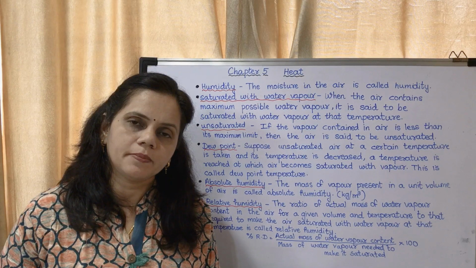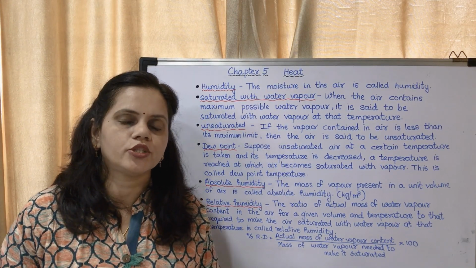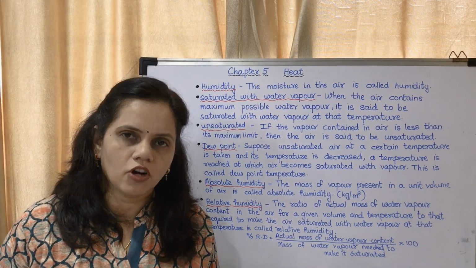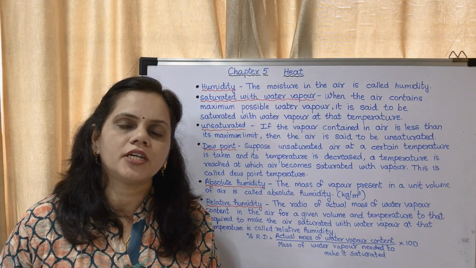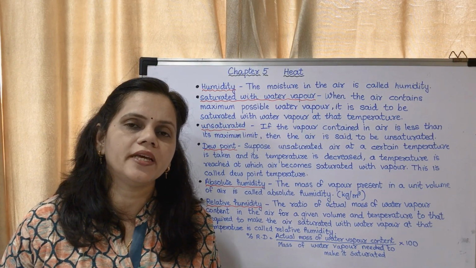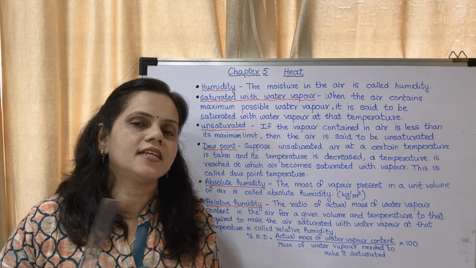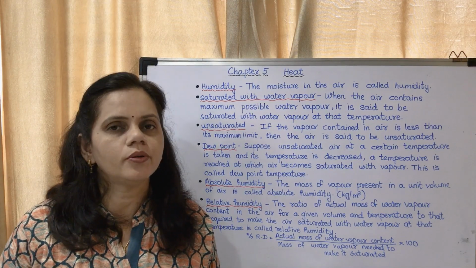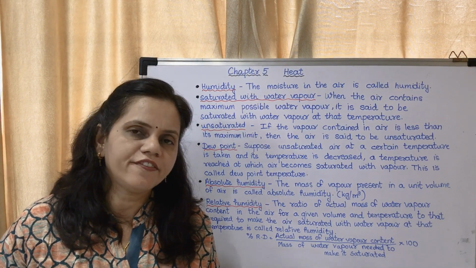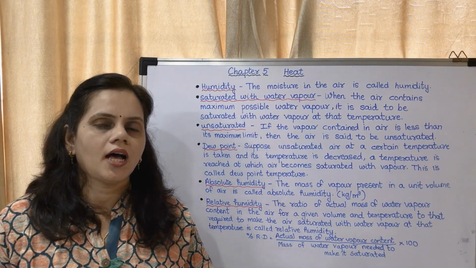If there is water vapor in excess, it will get converted into water droplets. Consider a particular room with a particular volume, and there is a particular limit of water vapor which could be included in that room. Understood? If it is in excess, it will get converted into water. And if the maximum limit is not reached, then it is said to be unsaturated.